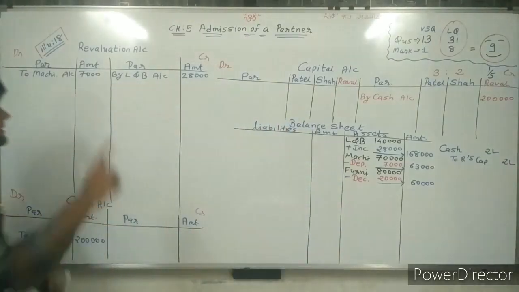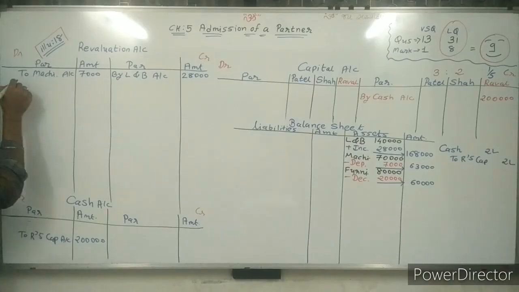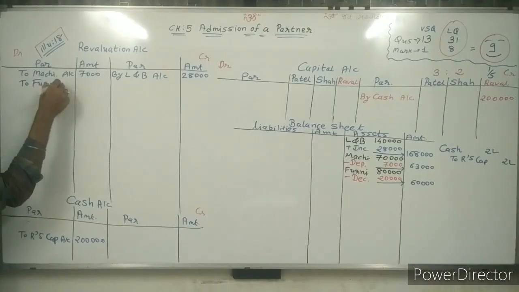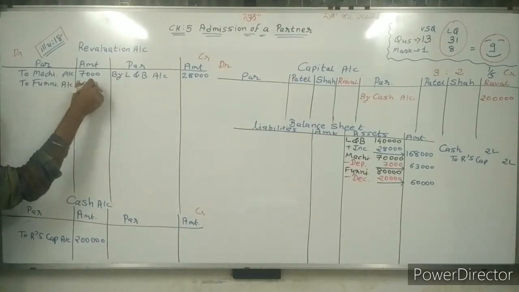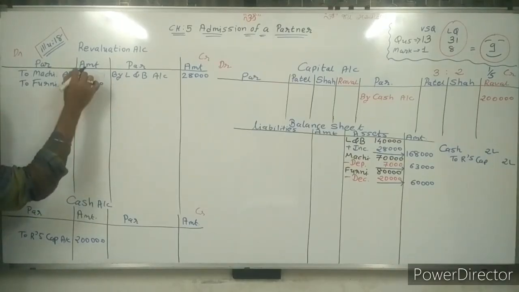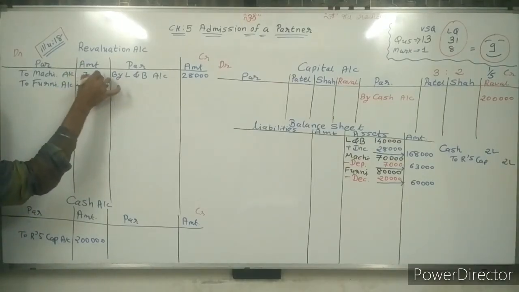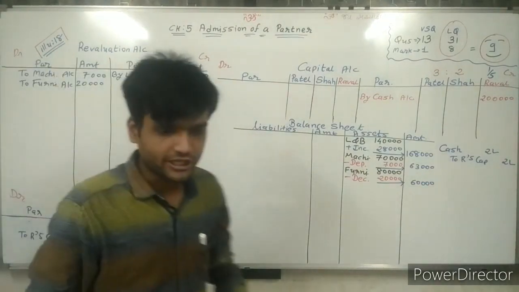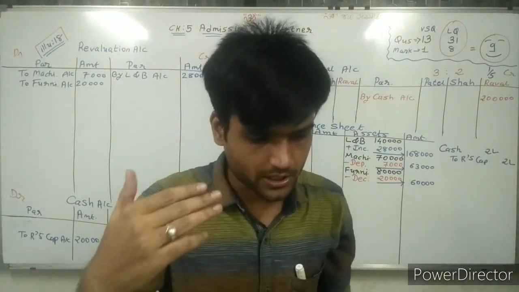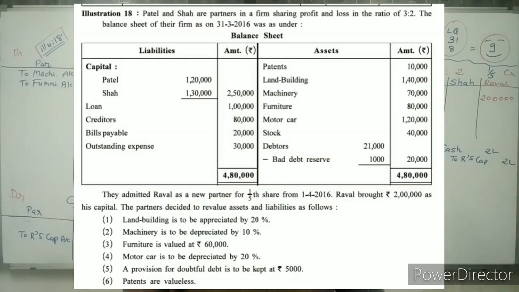So I have to write devaluation, debit side to furniture account, 20,000 rupees.